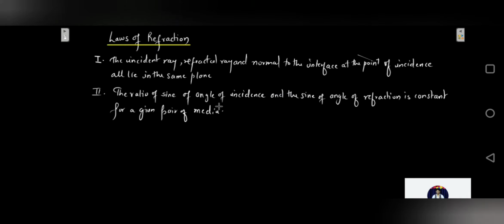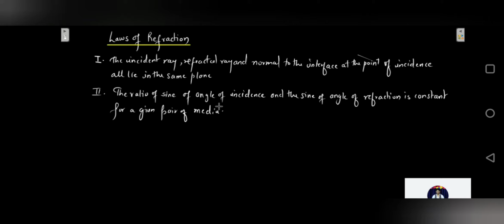So now let us look at the laws of refraction. There are two laws over here, same as the reflection. We had two laws there. The first law of refraction is quite similar to the law of reflection: the incident ray, the refracted ray and the normal to the interface at the point of incidence all lie in the same plane. So all these three are going to lie in the same plane.